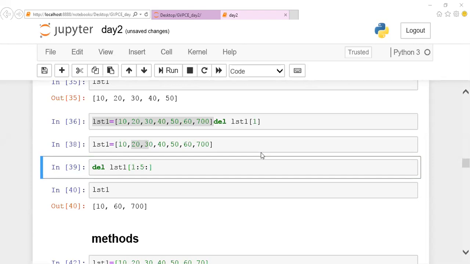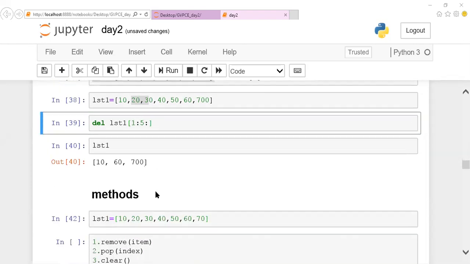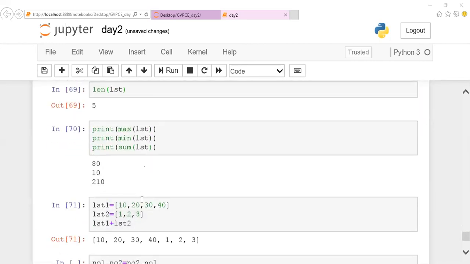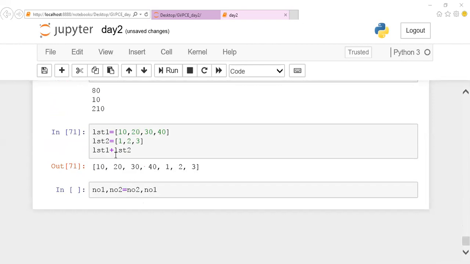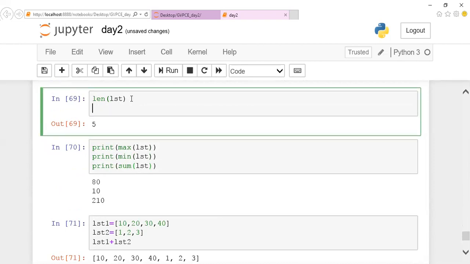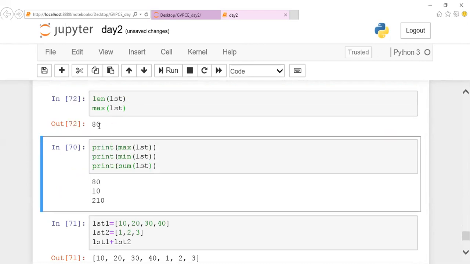Manikant, why do I use print there for continuous? By using this cell I can print only one value. If I try to print multiple values, only one value will be printed. If I give list, it will be fine. If I give max of list, you can find that multiple values will not be printed. Only the last output will be printed. So I don't want that to happen. I want all the values to be displayed. That is the reason I use print for each statement.